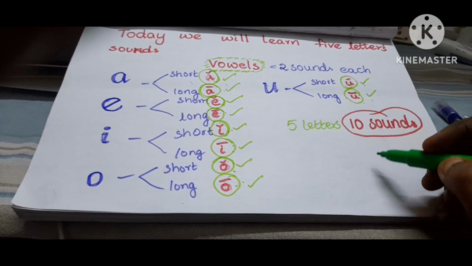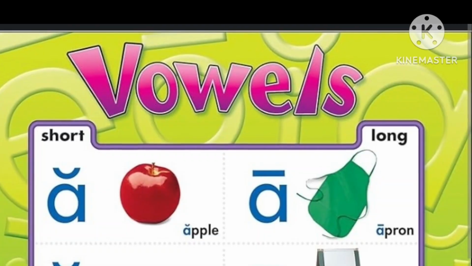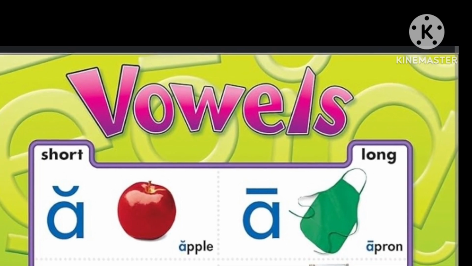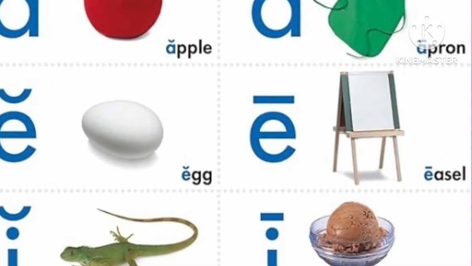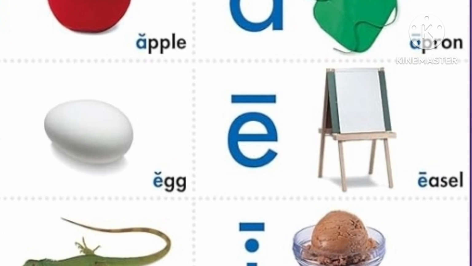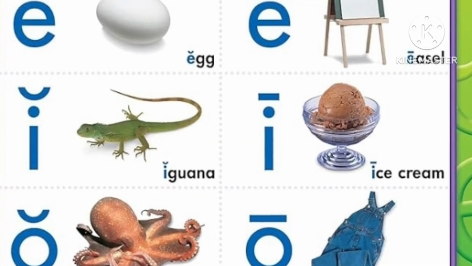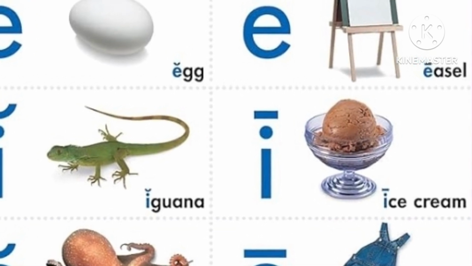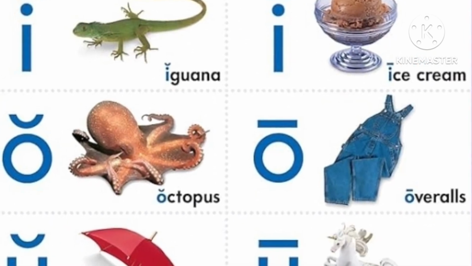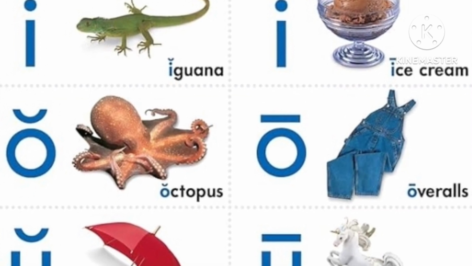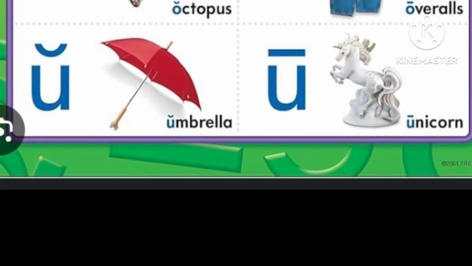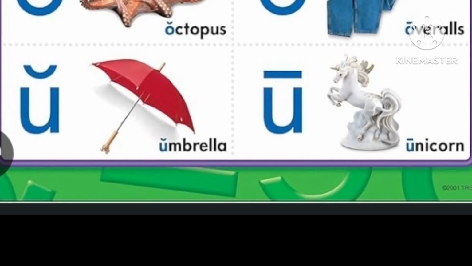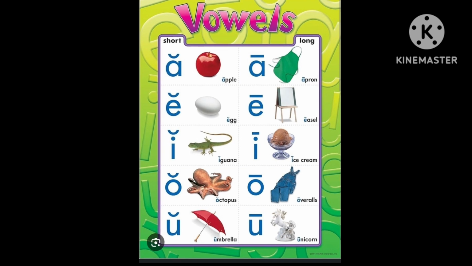Now we'll learn it with the pictures. Apple. Apron. A sound. Egg. Easel. Iguana. Ice cream. Octopus. Oval. Umbrella. Unicorn. These are vowel sounds.